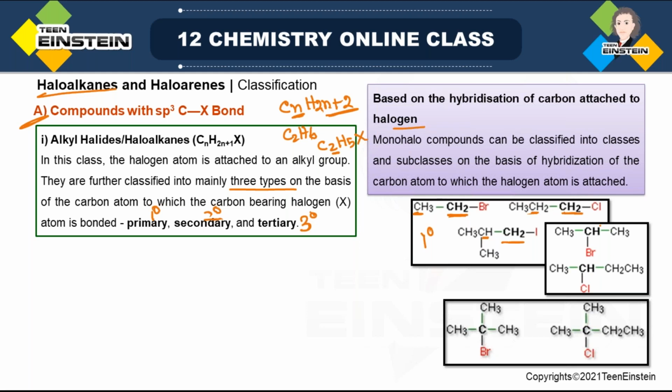But in the second box, this bold carbon is attached to 2 more carbons. The second one is also the same. So that is why these 2 examples are for secondary. And obviously the last possibility, this bold carbon is attached to 3 more carbons: 1, 2, 3. 1, 2, 3. So that is why it is 3 degree, or you can also call it tertiary. Fine. So these 3 are clear, the difference between primary, secondary, tertiary, because these 3 terms are very frequently used in organic chemistry.